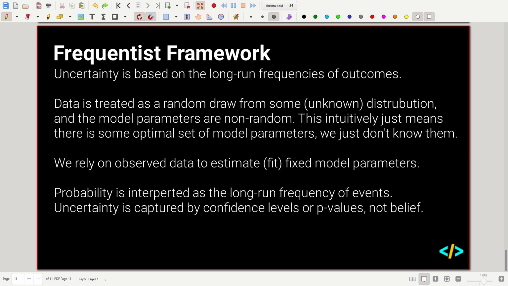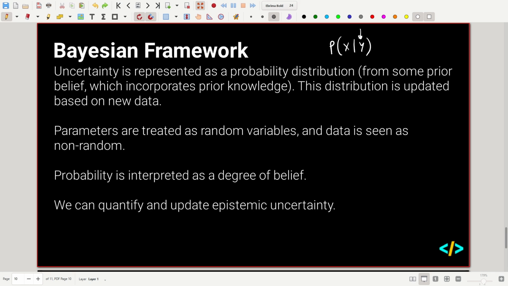Uncertainty is quite similar to probability in a frequentist framework. It's also interpreted based on the long run frequencies of outcomes. And we use confidence levels, and things like test set bounds and train set bounds, which we'll also have a session on, which tell us how likely something is to occur and with how much confidence, instead of just incorporating prior belief. So frequentist approaches are much more mathematical, strict and rigid, whereas Bayesian approaches are more: we have some data, do you think this is going to happen, or do we think it's not going to happen?